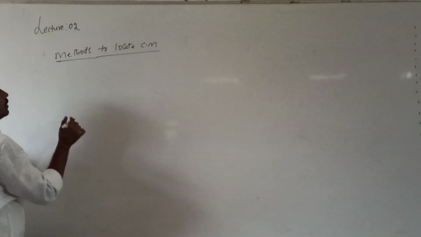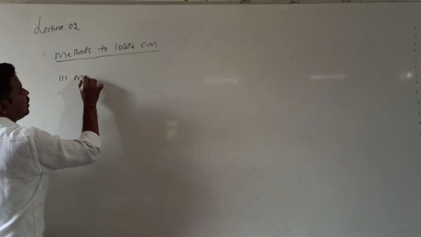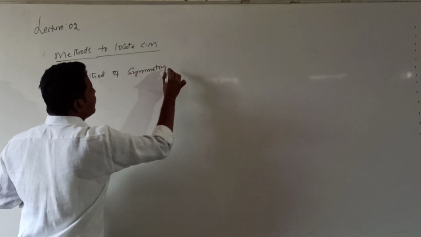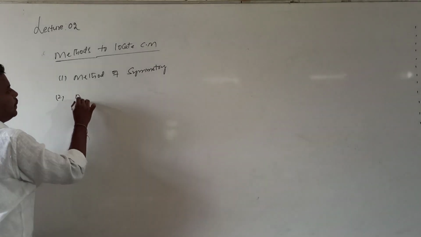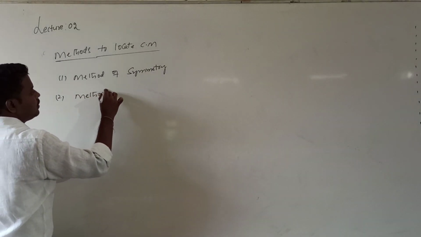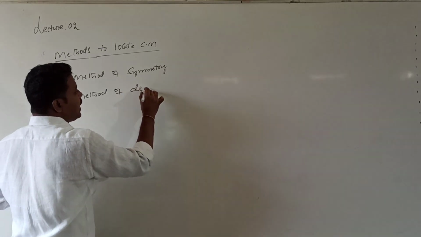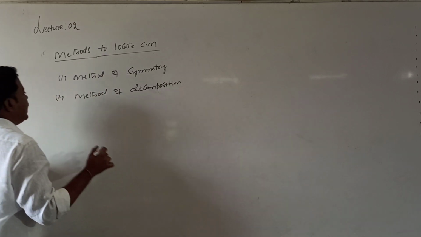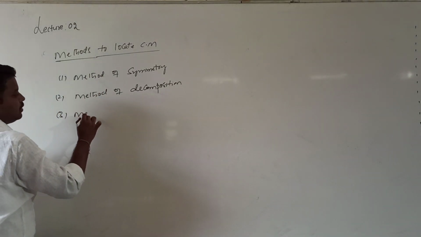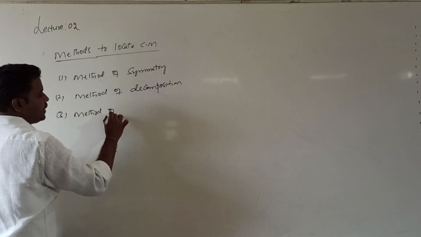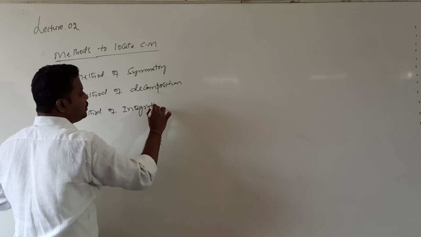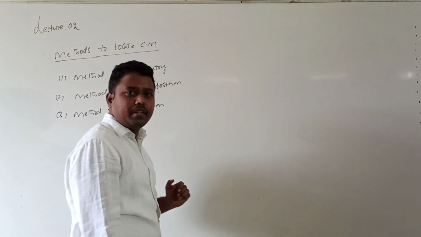The first method is called the method of symmetry. The second method is called the method of decomposition. And the third method is the method of integration. These are the common methods which we will use in locating the center of mass.